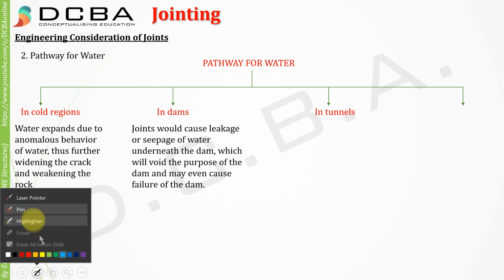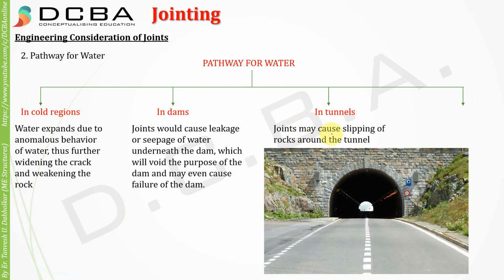In the tunnels, what happens? Joints may cause slipping of the rocks around the tunnel. Tunnels are generally excavated through rocks, and if there are joints in these rocks above the tunnel, and water seeps in those joints, then what will happen? It will create lubrication between the rocks, and the rocks can then slide over each other. And during the sliding, some rocks may slip and the tunnel may fail.